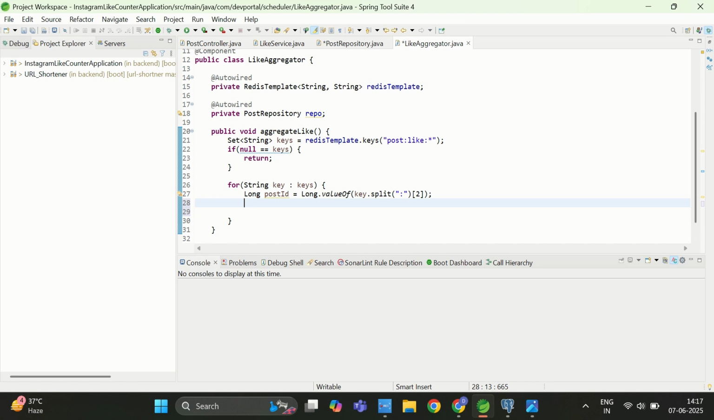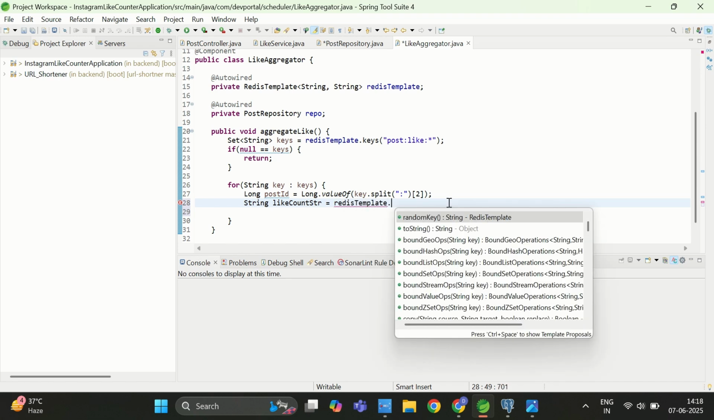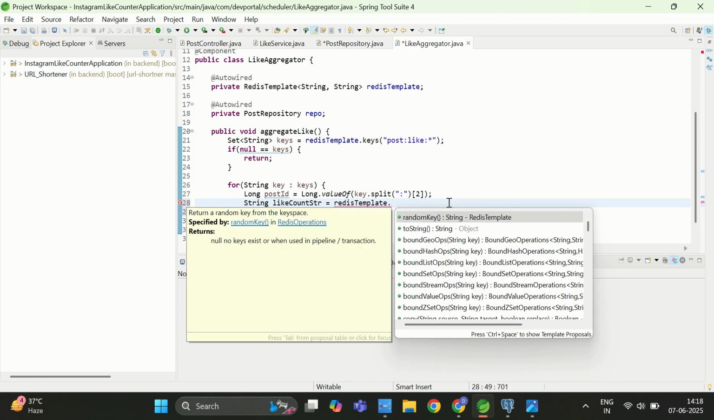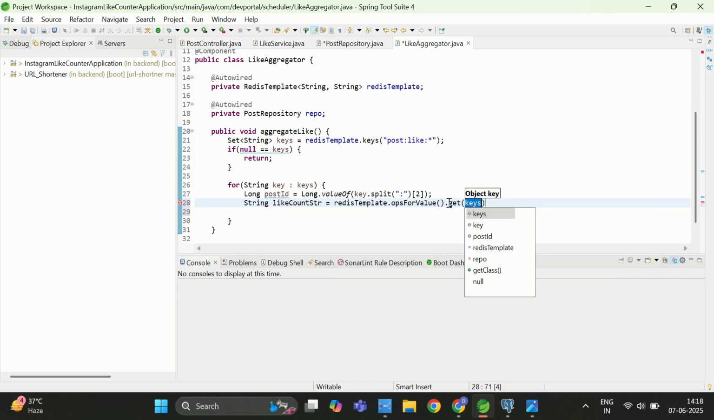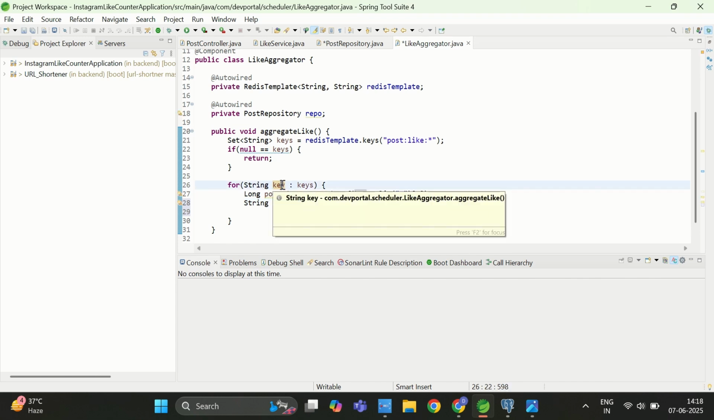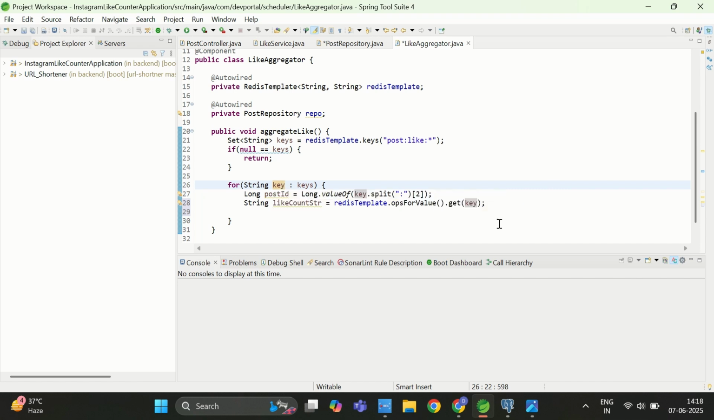The second thing we need to extract is the count of the likes. So for that it will be String likeCountStr, because it is a string data type, and this data will come from the Redis server again. So I will write redisTemplate dot, and now I will use opsForValue, and here I will mention get, and here I need to provide the key. That will be the key that I am already iterating from the set of keys. So it will be that count I got, but that is a count in the form of string.